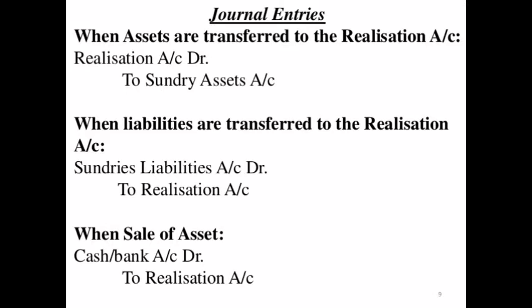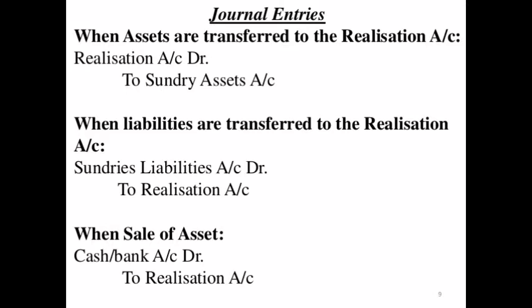Second entry, we have to transfer all the liabilities to the realization account. When we transfer the liabilities, the entry will be sundry liabilities account debit to realization account. All the liabilities we have to transfer to the realization account. For example, if creditors are there, bills payable is there, bank overdraft is there, any provision is there, all liabilities we have to transfer to the realization account. When we transfer all the liabilities to the realization account, the entry will be liabilities account debit to realization account.